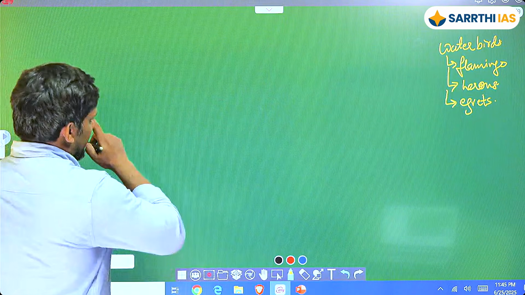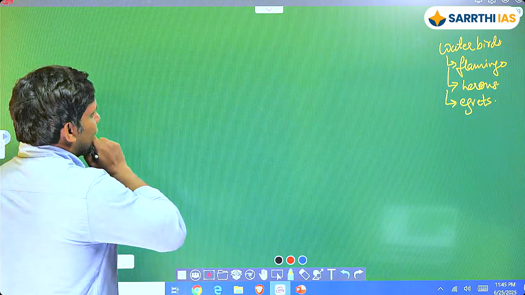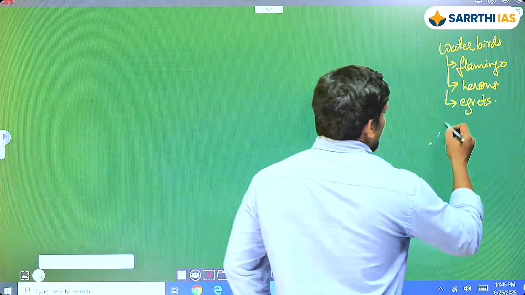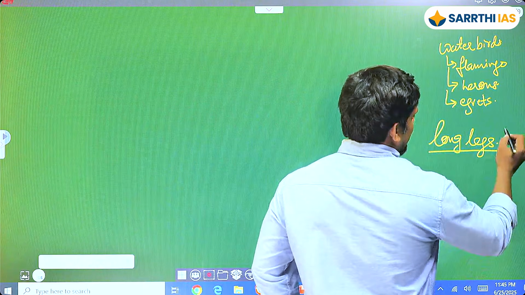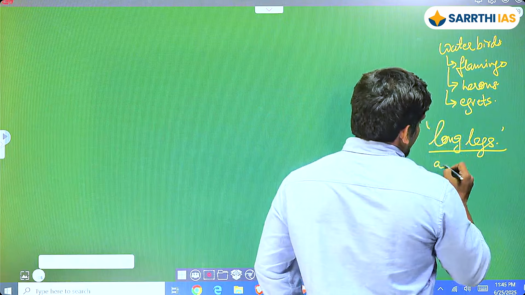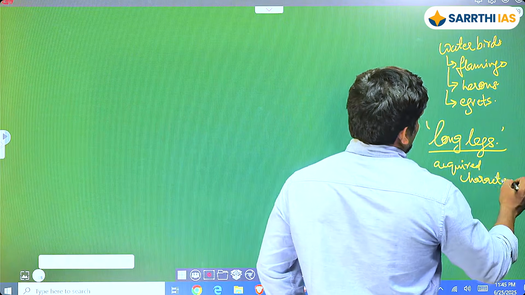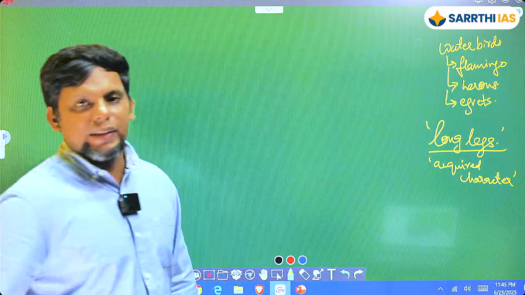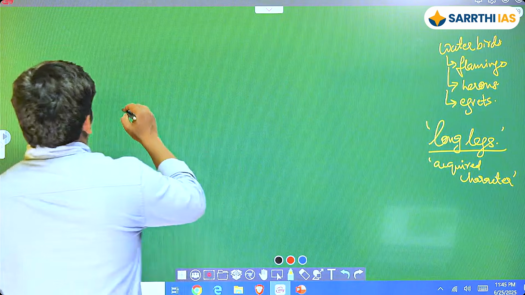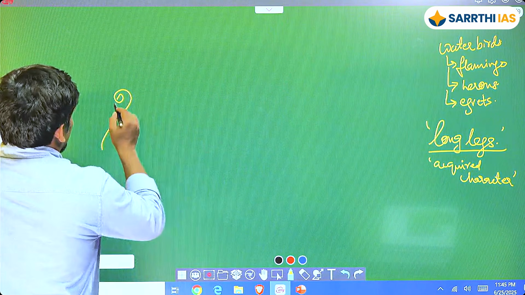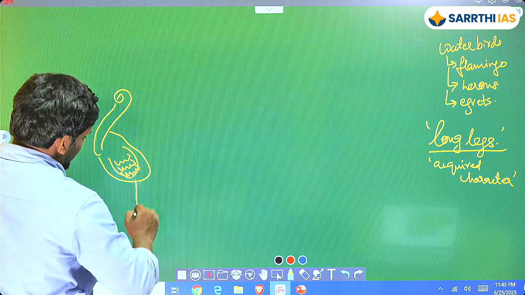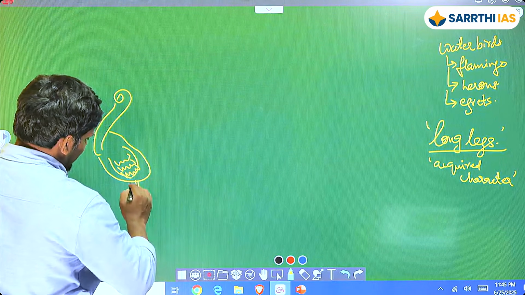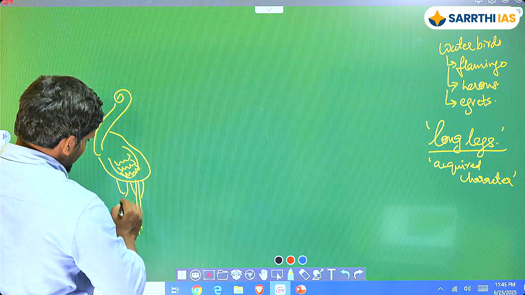So let's say that I have a bird. These things basically have extremely long legs. So now you know exactly where I'm going with it. The acquired character here is going to be this long leg. So according to him, what will it be? Let's say I have something like this. So this is my bird, and it has these long kind of legs. We call it chicken legs, right?